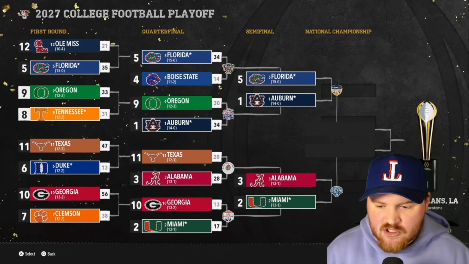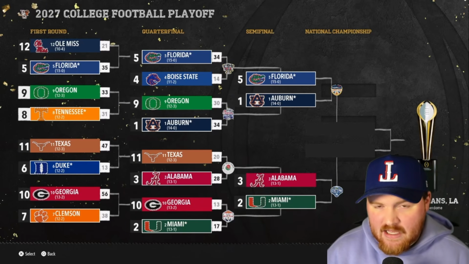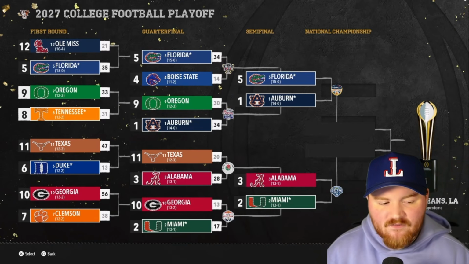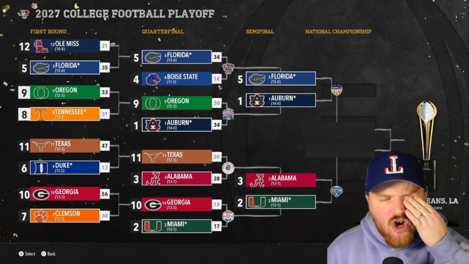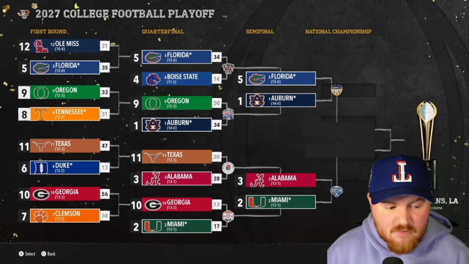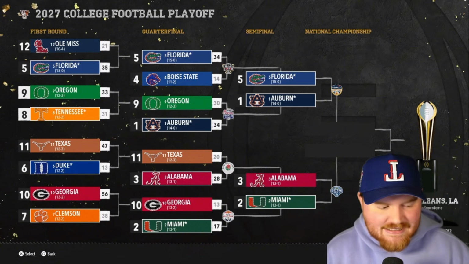But Auburn and Alabama, the two teams that we have remaining in the semifinal that haven't been named yet. Auburn has 31 points, again with the potential for 26 more. So they could get all the way up to 57 points and have our third best team in the video, depending on how things shake out. And then Alabama has 17 points, basically all scored in this final season here, aside from their conference championship. Oh, no, they don't have a conference championship, so they basically got 17 points from this final season by virtue of getting the bye and having a couple wins there. Let's see how it all shakes out.